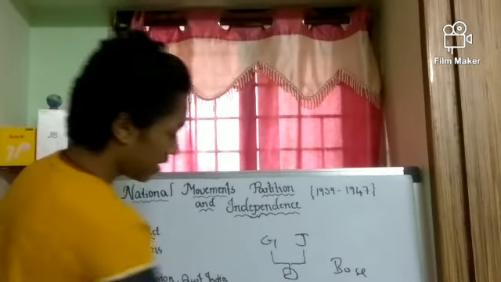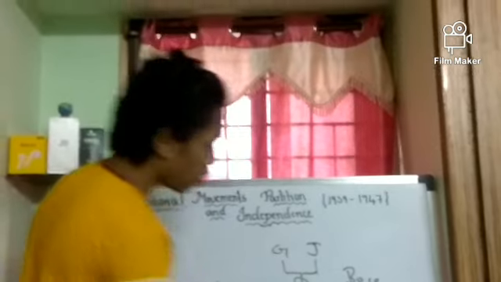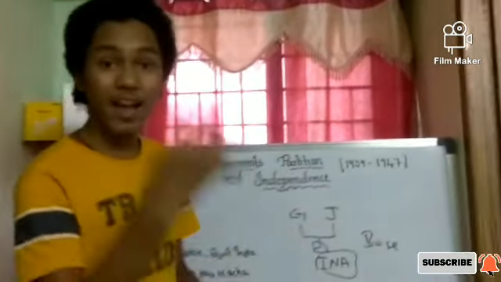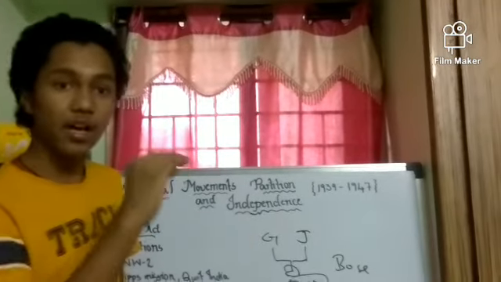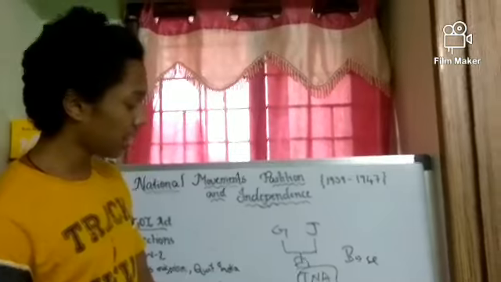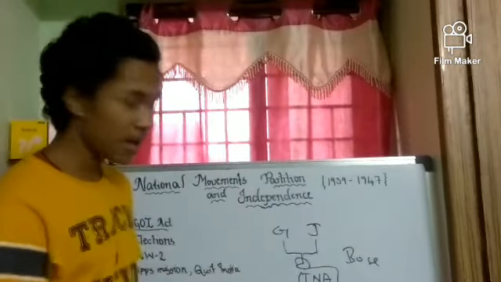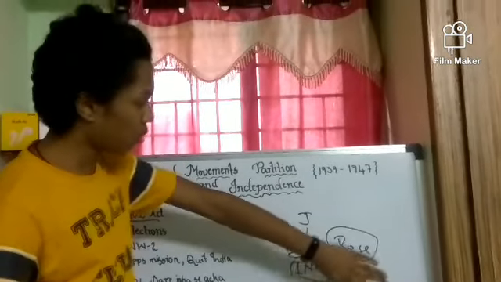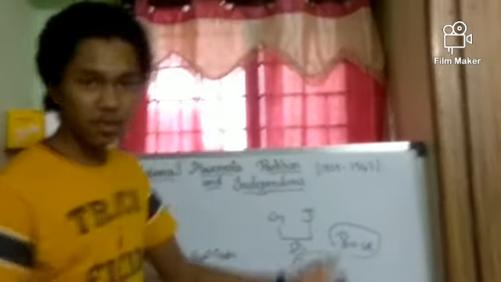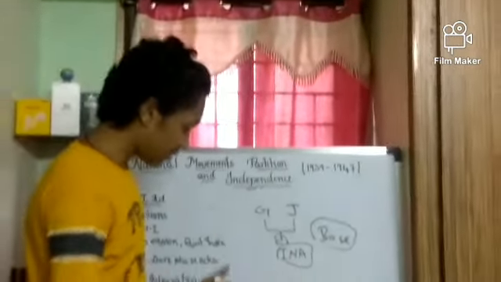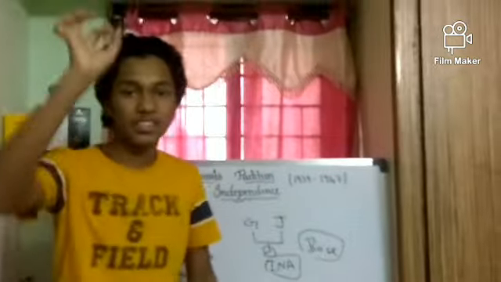Bose wanted to do that to pressurize Britain so that they would leave India, because they didn't promise us they would give freedom. So this would at least make Britain leave India. So he formed INA, and this idea was discussed with Gandhiji because it was a secret measure. Only he knew it, not even the Congress people. No one. He went and discussed with Gandhiji, but Gandhiji said a big no.